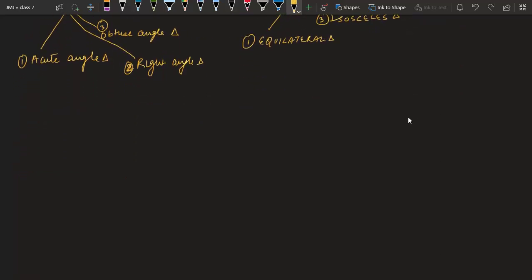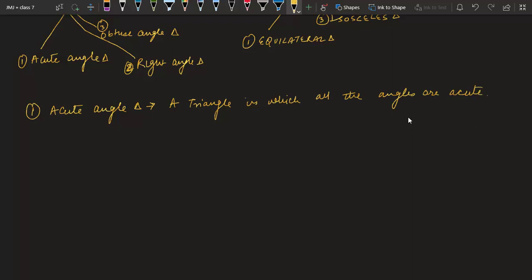First, acute angle triangle. A triangle in which all the angles are acute. Now you will think, what is an acute angle? We have done this already. Acute angles are the angles which are more than 0 degree and less than 90 degree.